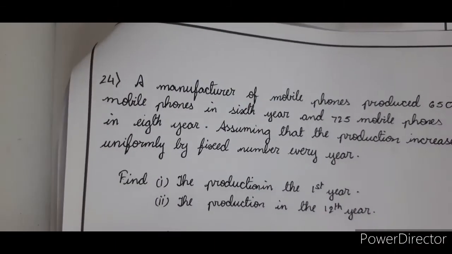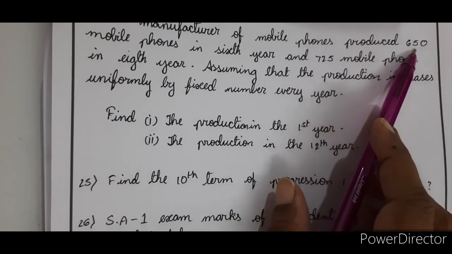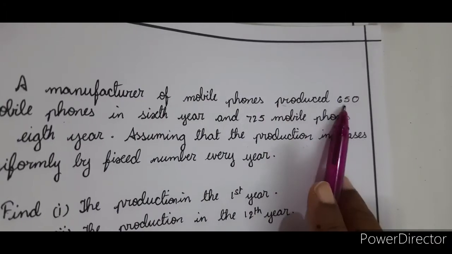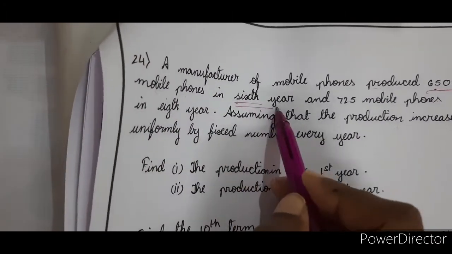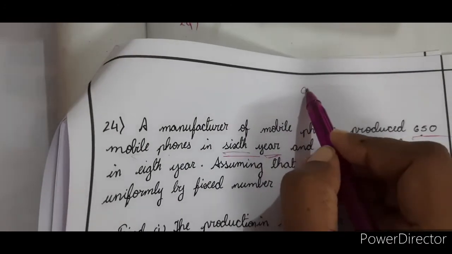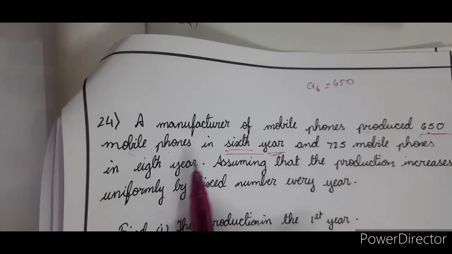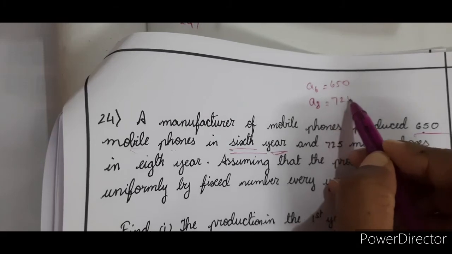Now the next problem. Here a manufacturer of mobile phones produced 650 mobile phones in the 6th year. Let us solve this because it is a word problem and may be asked as an 8-mark question. Let me read out the question as I write it. A manufacturer of mobile phones produced 650 mobile phones in the 6th year, so A6 is equal to 650, and 725 mobile phones in the 8th year, A8 is equal to 725.